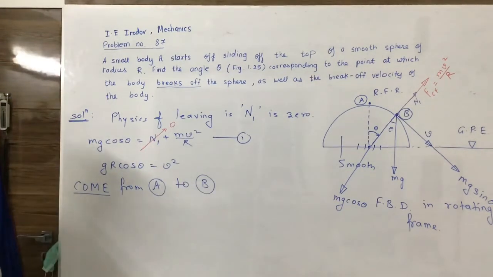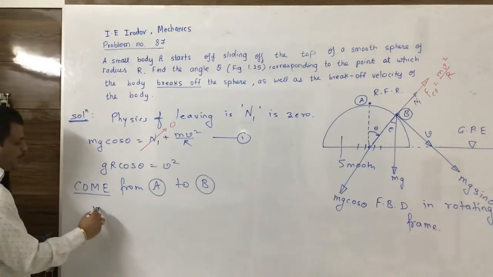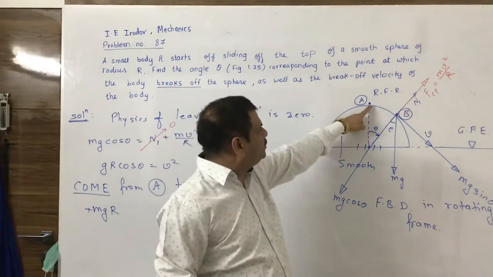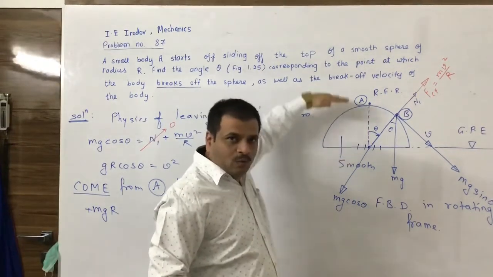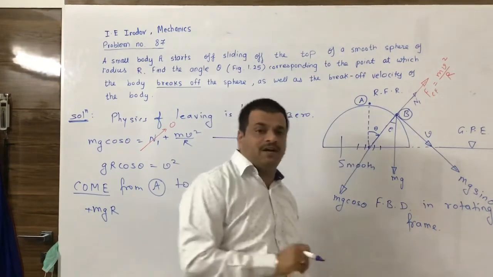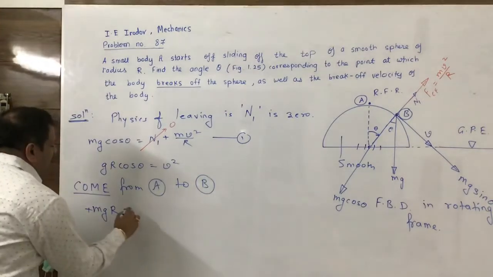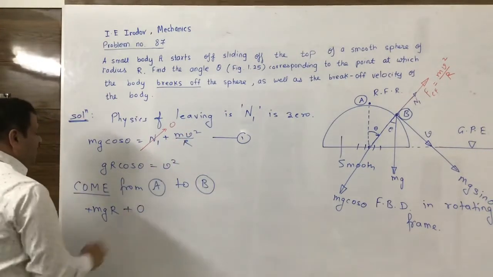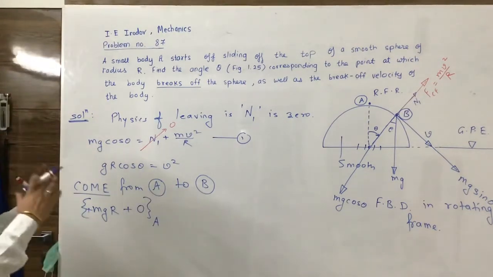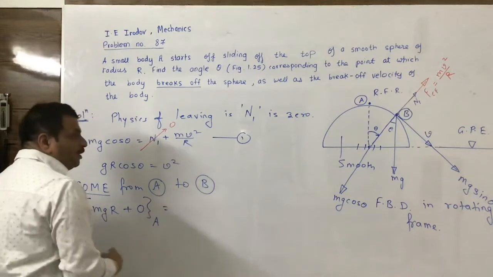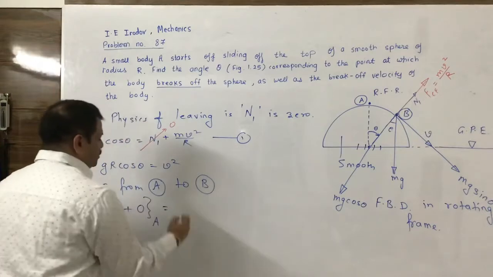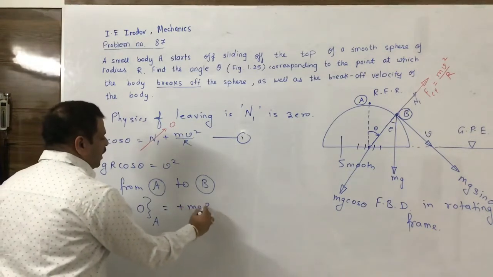So if we apply this, at A, the potential energy would be plus mgr. Why plus mgr? Because this point is at r distance above the potential energy datum, and therefore it is plus mgr, and here it is released from rest. Theoretically, it does not have any speed over there. So this is the mechanical energy at snapshot A. This must be equal to the mechanical energy at B. Let me take first of all the potential energy here, plus mgr cos theta.